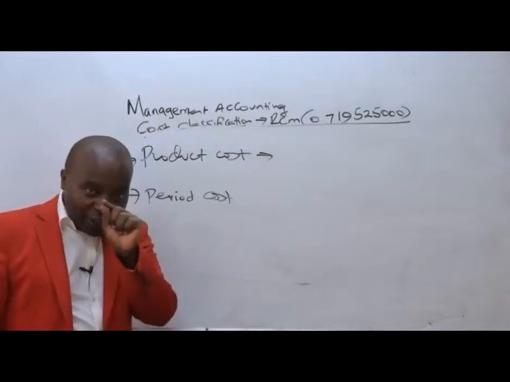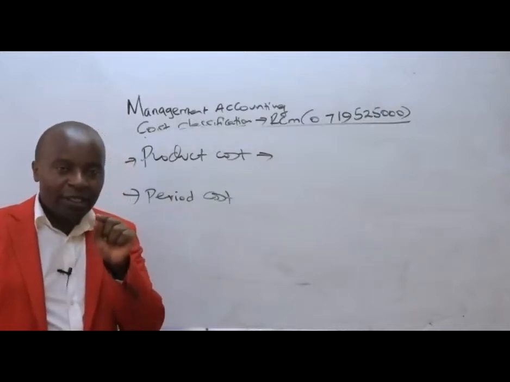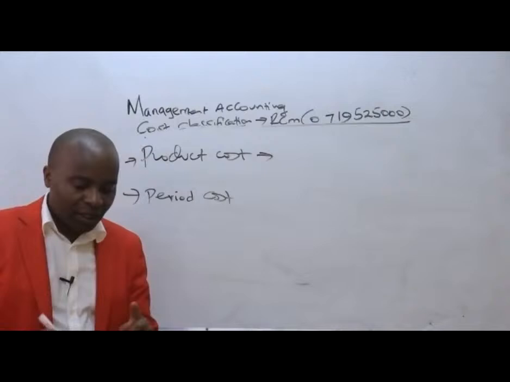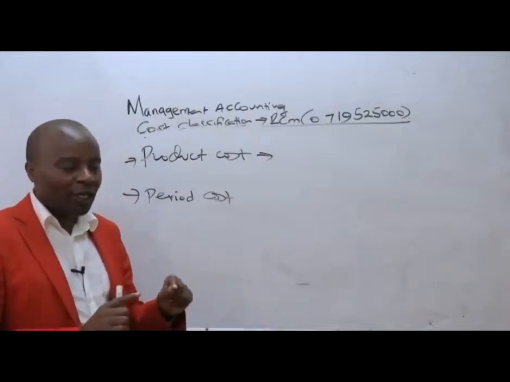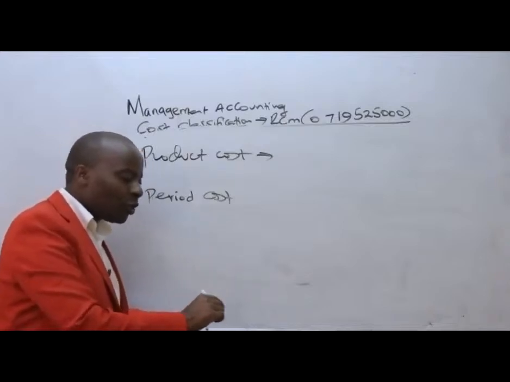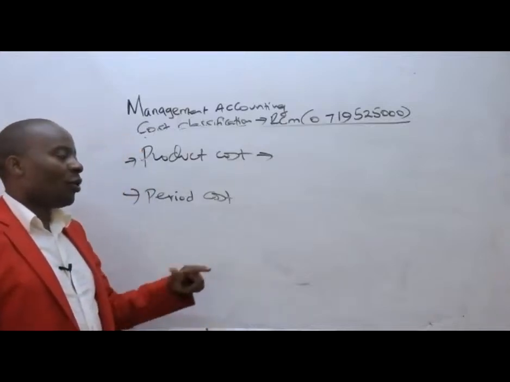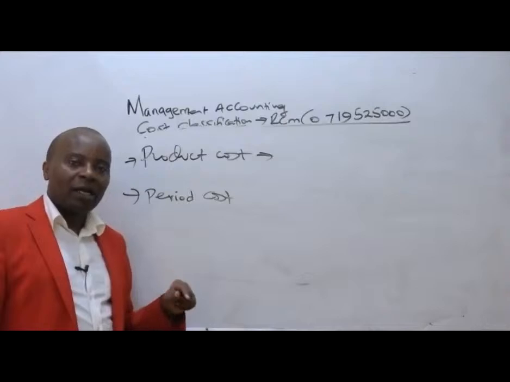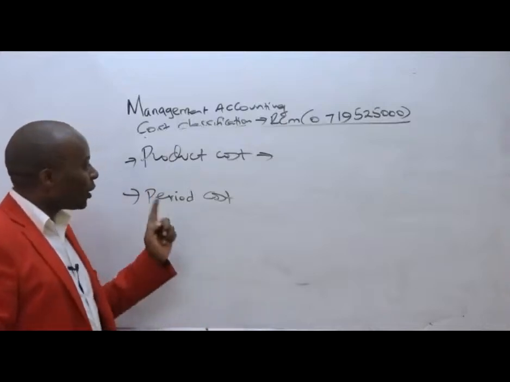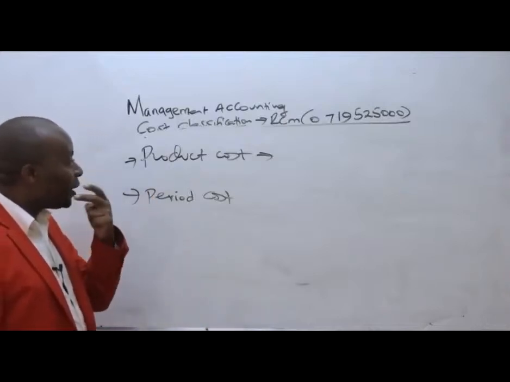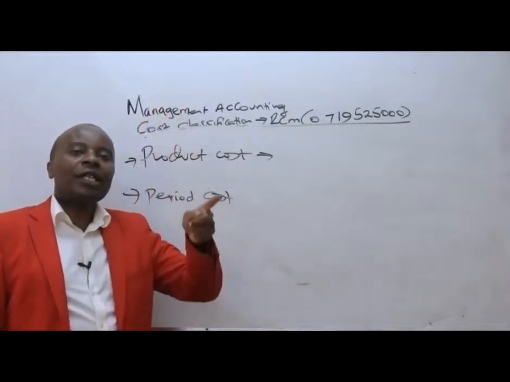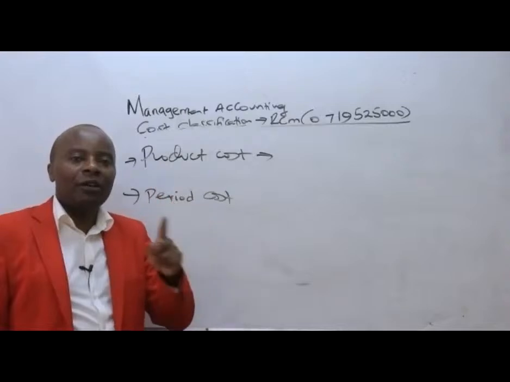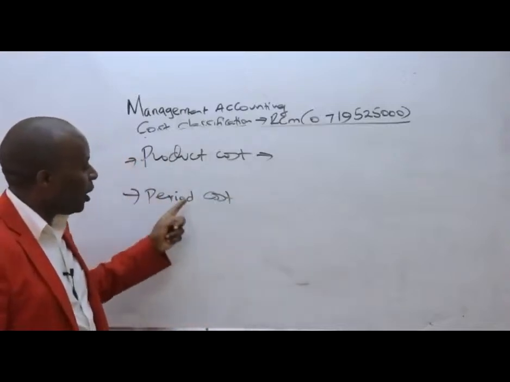We can trace them and say, for sure, this component went to this particular inventory item, this particular good which was produced, like raw materials, direct labor, etc. So most importantly, product costs are those costs which are directly associated with the inventory items that we have.